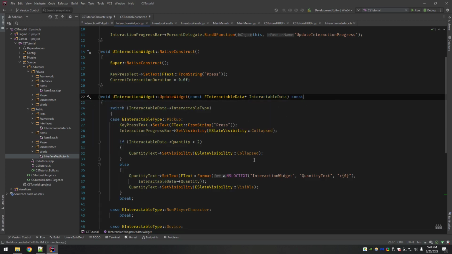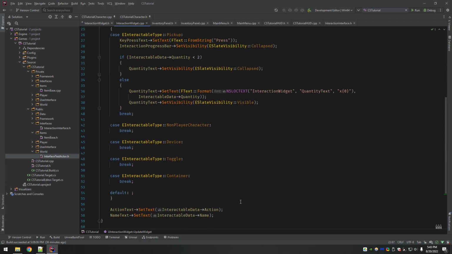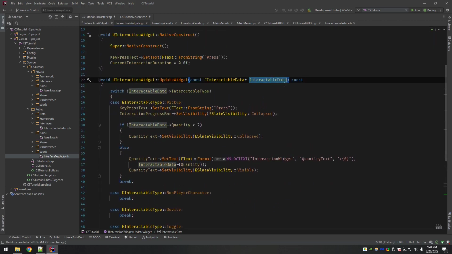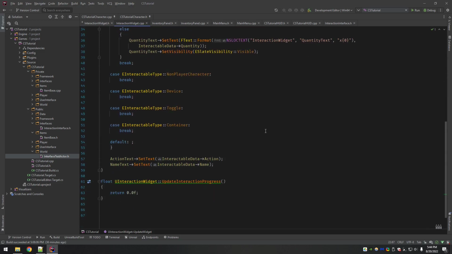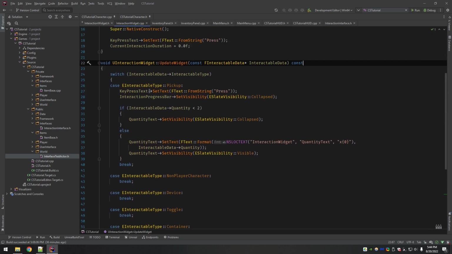Again, that is the interactable data we will be passing in to the update widget. Because this widget isn't really changing any variables, it's only using existing stuff from this struct, it was recommending to me to make the function itself const, and so that's what I did. Const here is saying this interactable data struct cannot be changed. Const here is saying this function in general cannot change variables. It's like a read-only function. Okay, so we got name, action, key press, and quantity. Those are the four main things we need for a pickup right now.